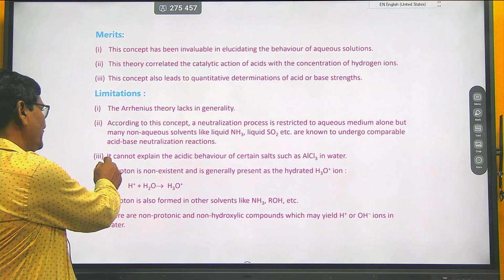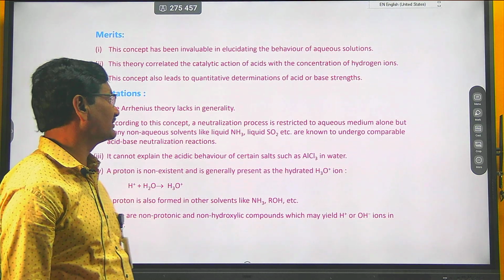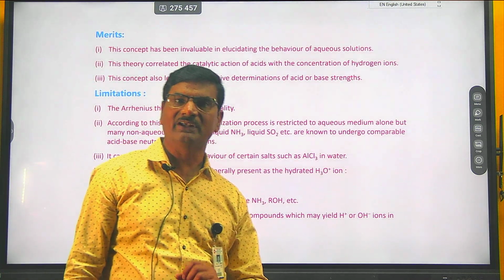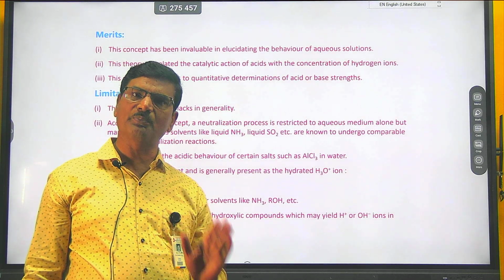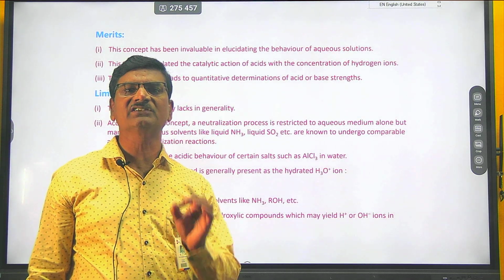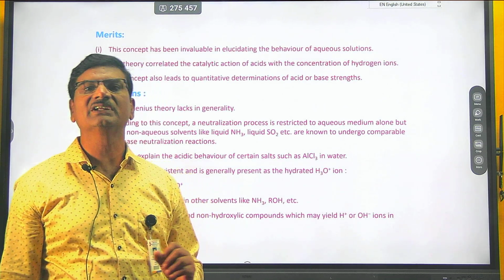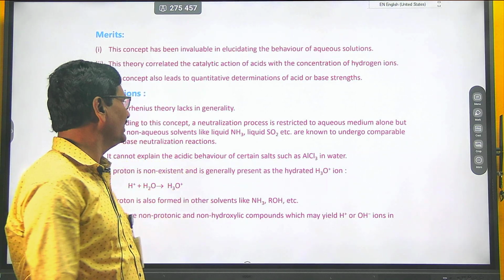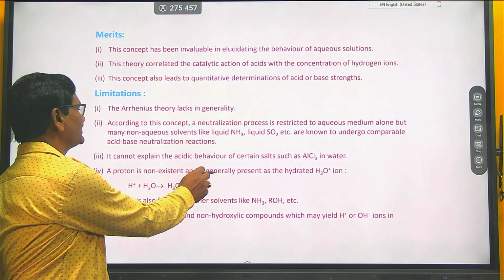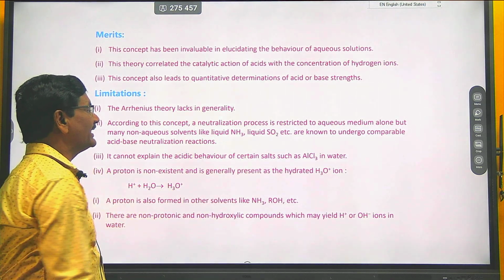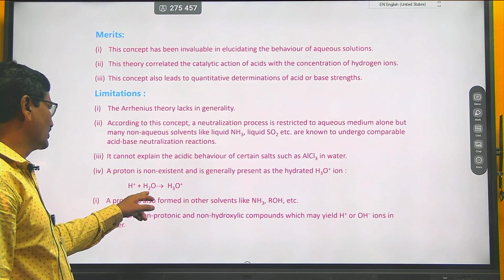Third limitation: it cannot explain the acidic behavior of certain salts such as AlCl3. According to this theory, in AlCl3 there is an absence of proton, simply the presence of the salt AlCl3. How are we going to consider this salt, as acid or base? Next limitation: a proton is non-existent and is generally present in the hydrated H3O plus ion, for example H plus, H2O and H3O.